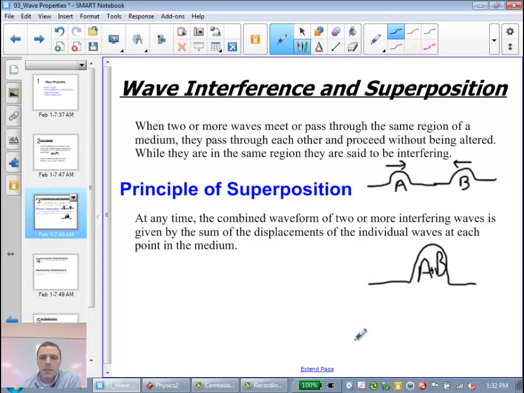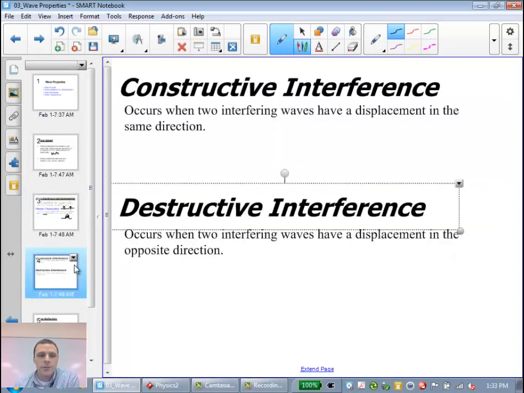At any time, the combined waveform of two or more interfering waves is given by the sum of the displacements of the individual waves. Now, when two waves interfere, there's two possibilities for what we call superposition or interference. One is known as constructive interference. Constructive interference is when the two waves occur and the displacements are in the same direction.